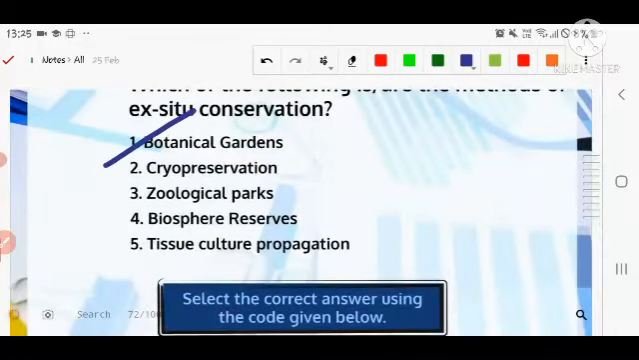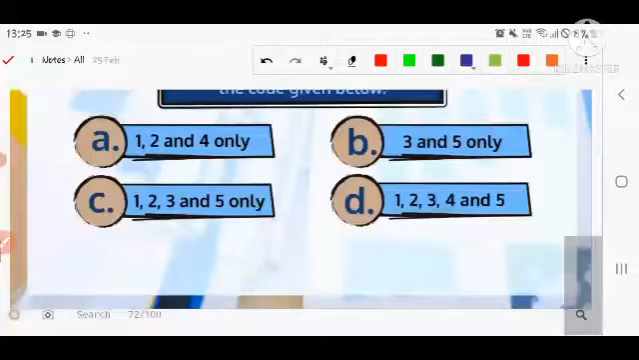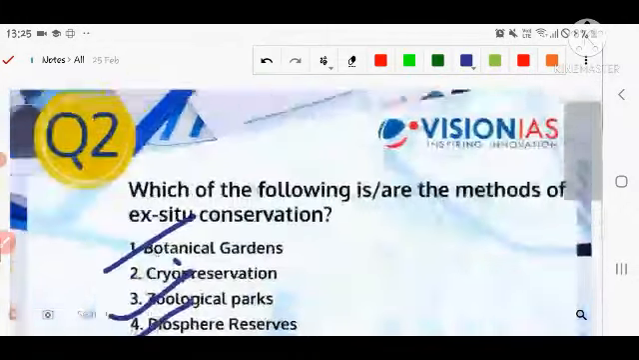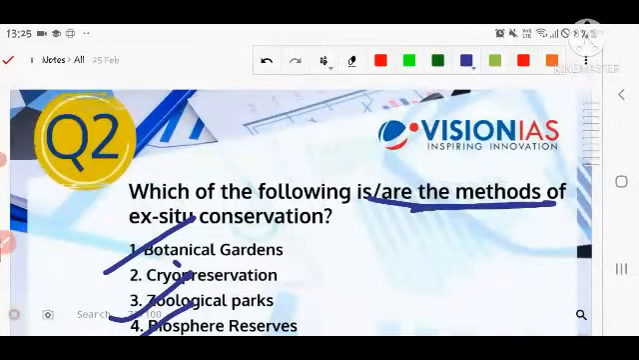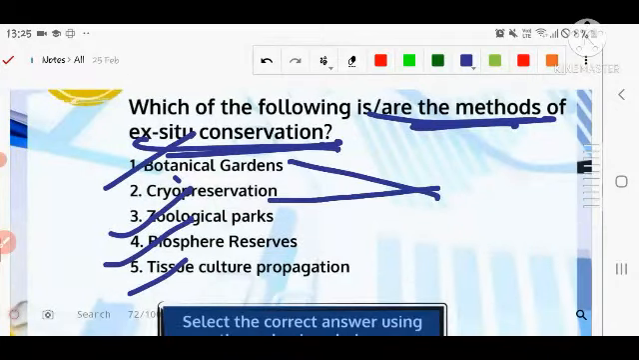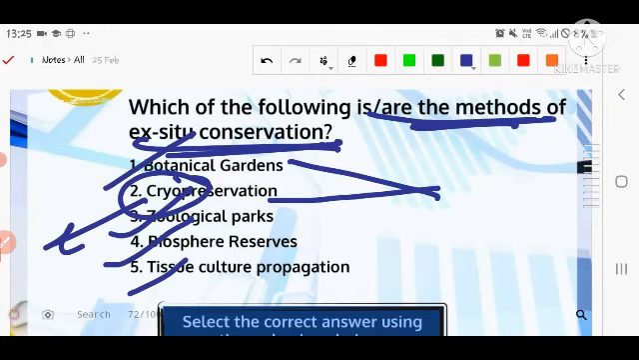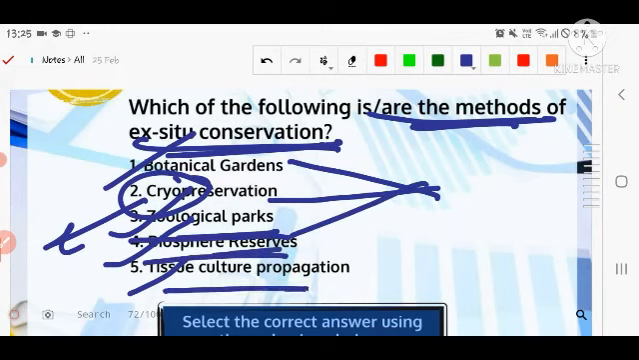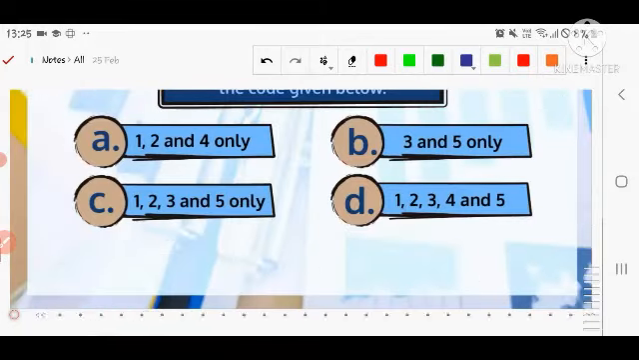Number first is botanical garden, cryopreservation, zoological park, biosphere reserve, tissue culture propagation, and you have to choose the correct option from the given options. I again repeat the question. Which of the following are methods of ex situ conservation? Number first is the botanical garden, then cryopreservation. Cryo is related to temperature, in which we generally use nitrogen at minus 196 degrees Celsius. Then the zoological park. Number 4 is biosphere reserve. Next, tissue culture propagation. Let's see the next question.